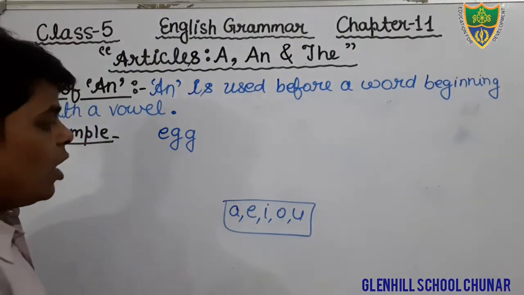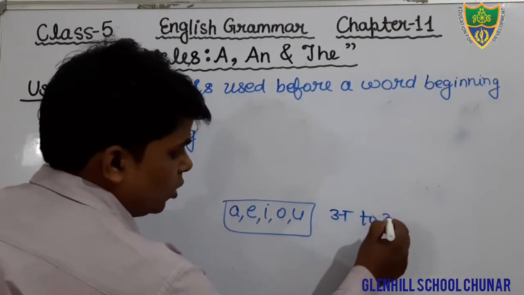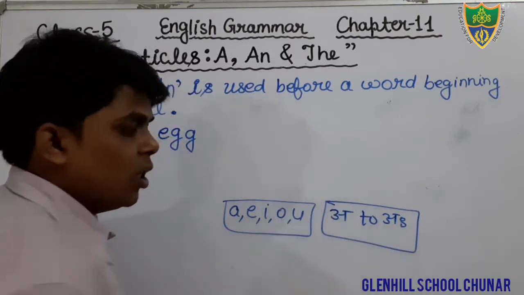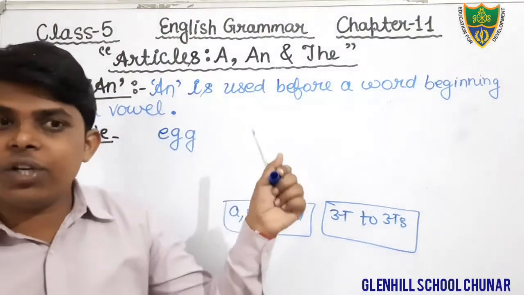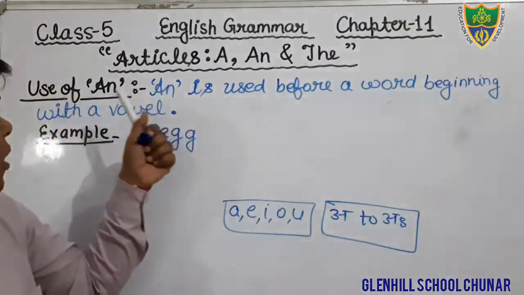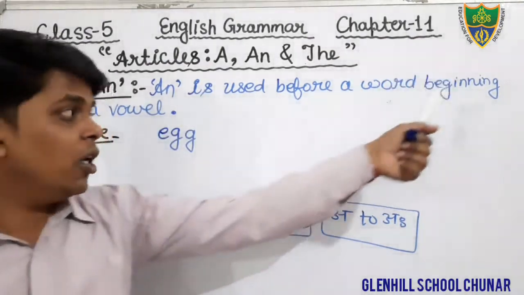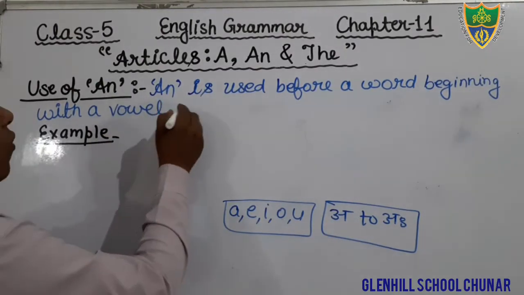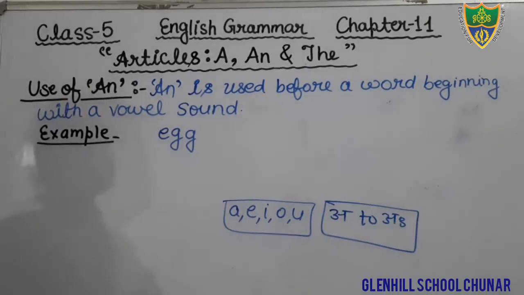And I have also told you that in Hindi, from अ to अः are also vowels. As I have told in the definition, an is used before a word beginning with a vowel sound. You will also write the word sound.